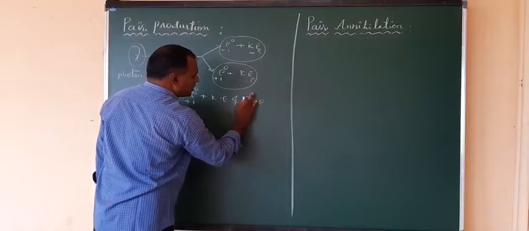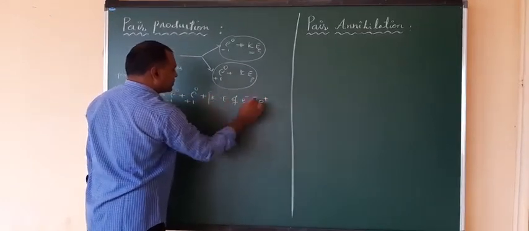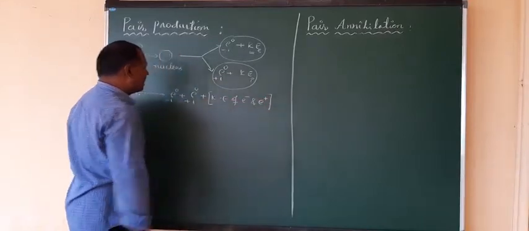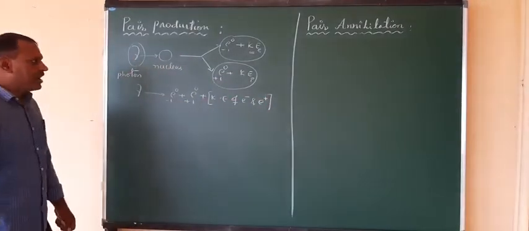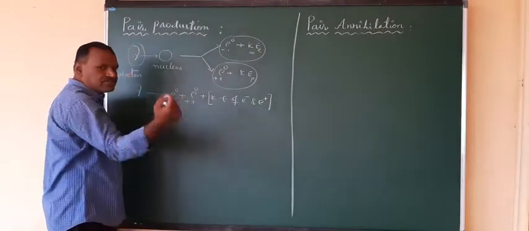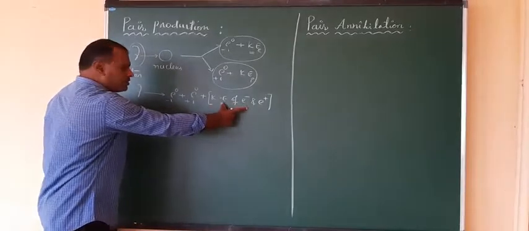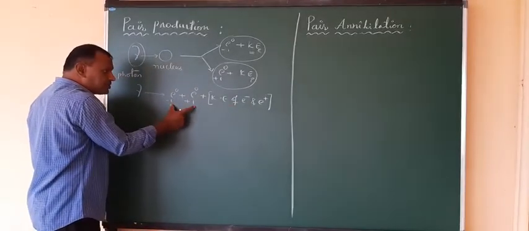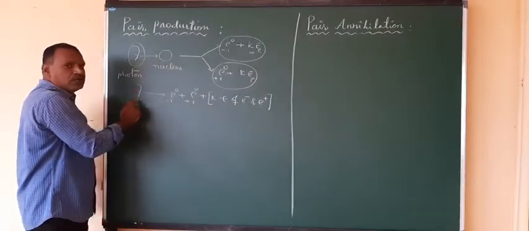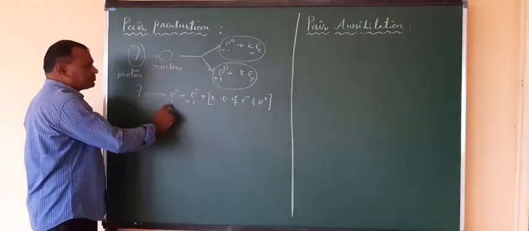E minus, or I can say here E plus. So this is the equation we can observe. Suppose the kinetic energy of both the electron and positron is zero, they have just been produced, that's all. So this may be zero. That means the sum of these two particles' energy should be equal to the gamma photon radiation. Right?